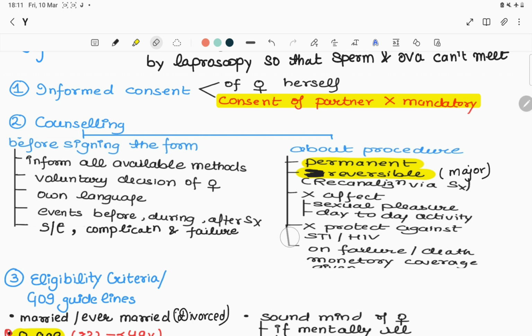Number four, it does not protect against sexually transmitted infections or HIV/AIDS. And the last and most important point: on failure or unfortunate death of the patient, monetary or indemnity coverage will be given to the patient, approximately 20,000 rupees in India.